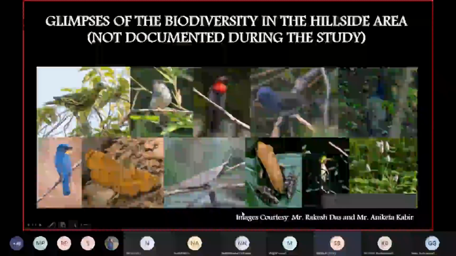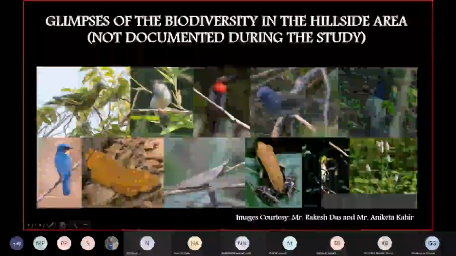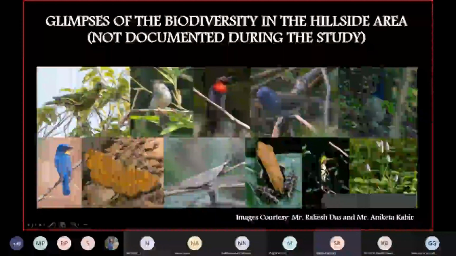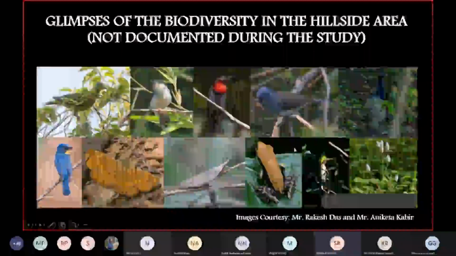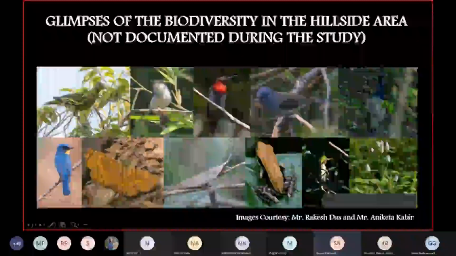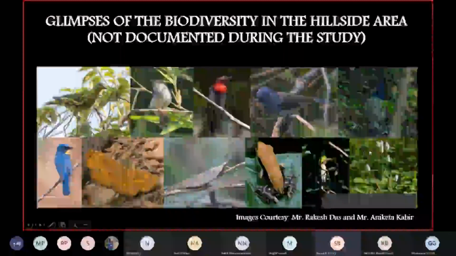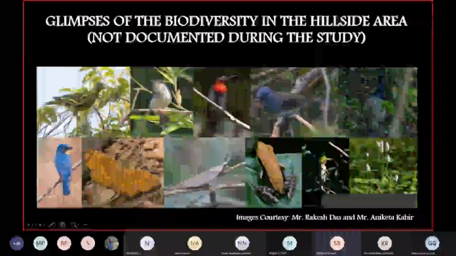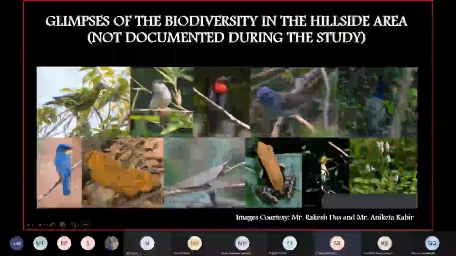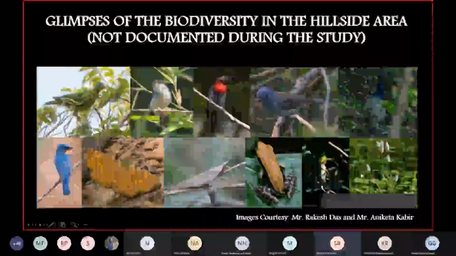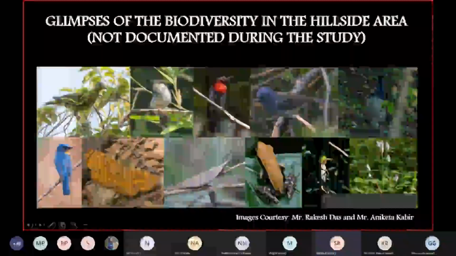A fungoid frog you can see over there, which you can observe during the monsoon. And there is also a monsoon plant known as celosia. The last photograph you can see is also a monsoon plant. Such monsoon flora is also there, which of course will not be there if you visit during the dry season. So these are some of the photographs. You can just have a look, and we will continue further. Next, please.